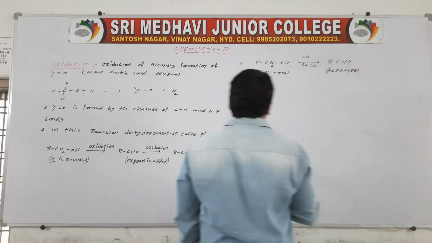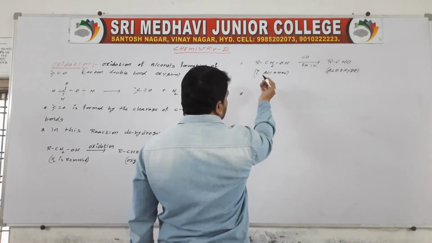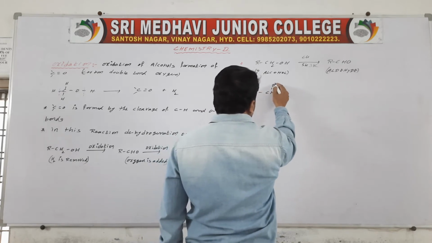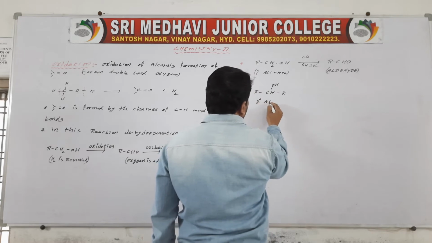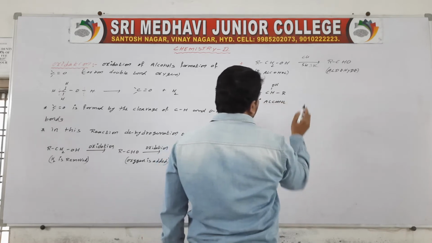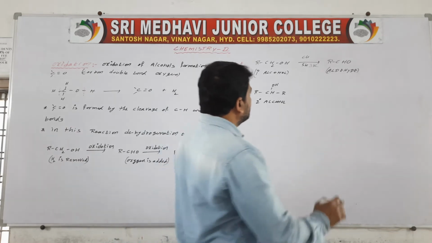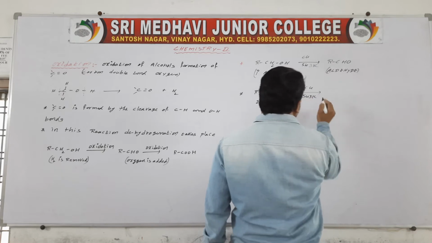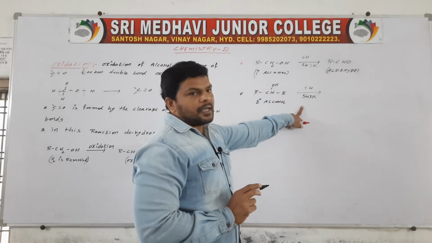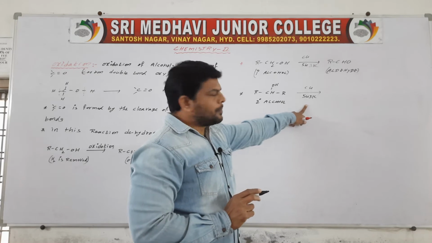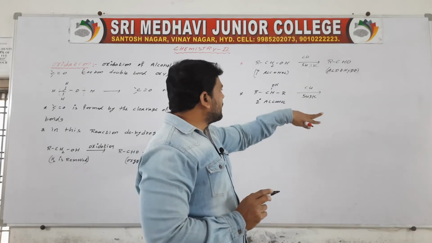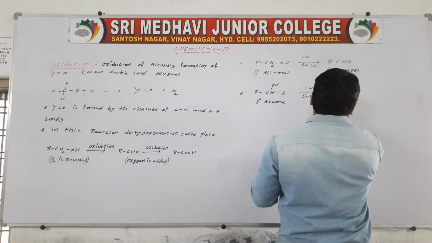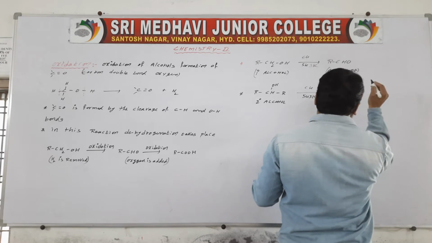Next, secondary alcohols, CH-OH. Vapors of secondary alcohol are passed over heated copper at 543 kelvins. Then what happened? Here H and OH are out, so ketone is formed.